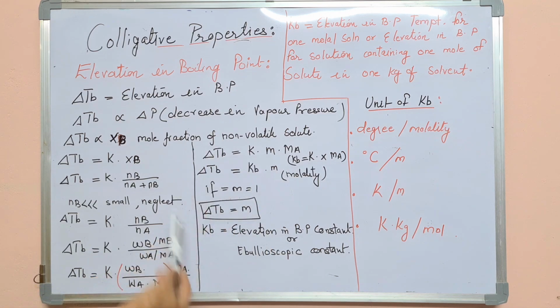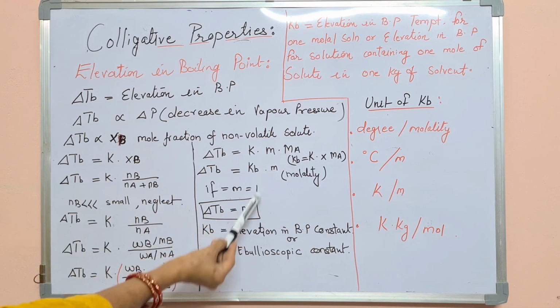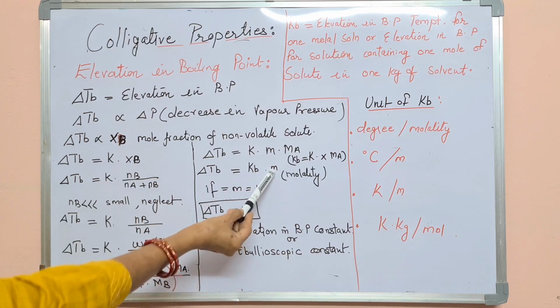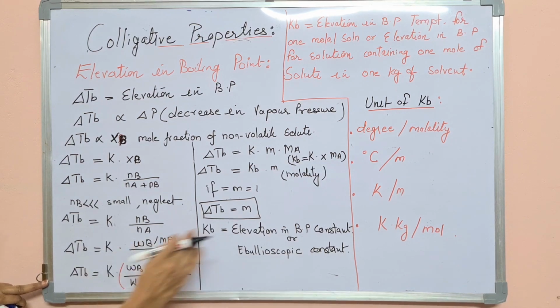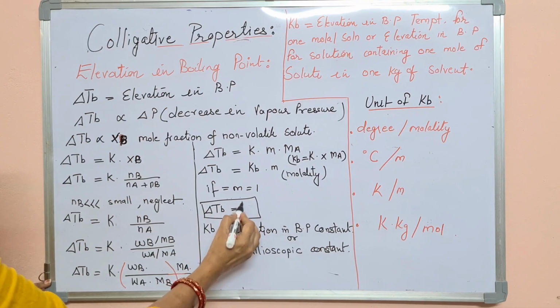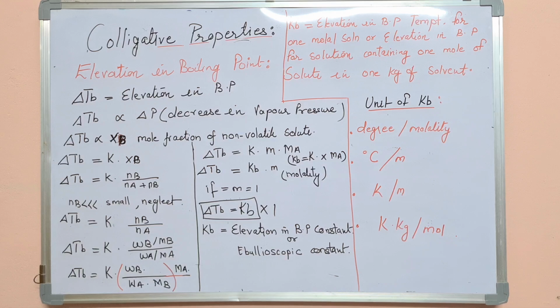If we take the molality of the solution as 1, then in place of m you write 1, and delta TB equals Kb multiplied by 1, so delta TB equals Kb.